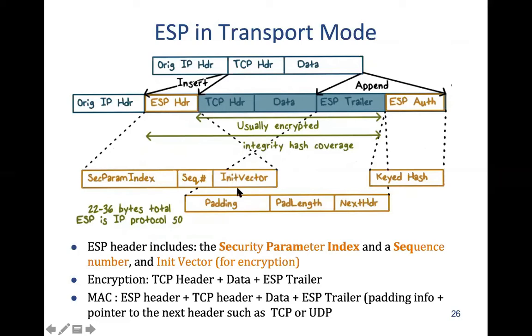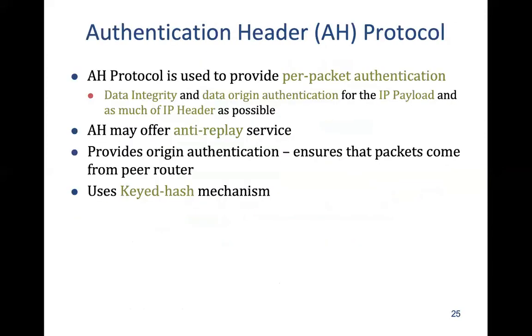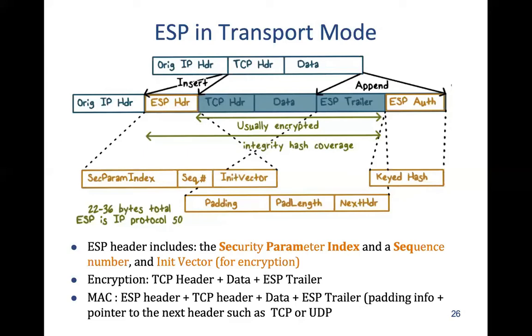Now in here we have also the init vector, which shows what kind of encryption is to be used, and so on. Okay, so now we have seen ESP and AH in transport mode. This is ESP in transport mode, where the data inside is encrypted and an authentication hash is applied, and also parameter exchanges happen, so that when the packet reaches the other end, it should know what kind of decryption to be applied.